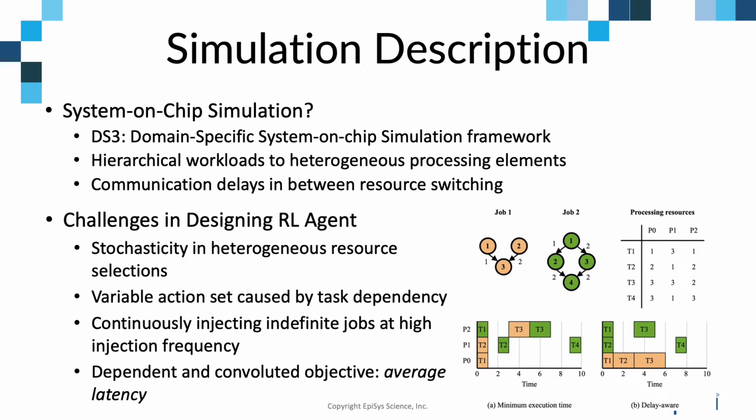An agent must handle a variable action set. Third, a simulation continuously injects indefinite jobs at high injection frequency. Lastly, our objective is to minimize average latency, which depends on the total execution time and the number of completed jobs.